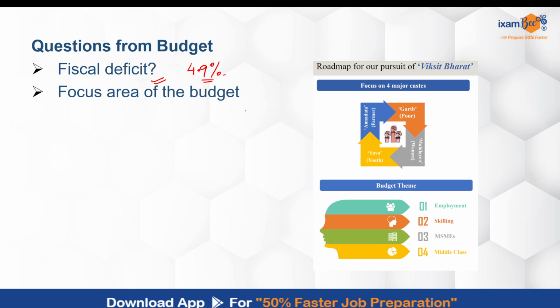Another simple question they asked was about a focus area of the budget. We are still looking at the options that were there. Either they were related to these, or to the 9 priorities that have been mentioned. If you have more clarity, you can write the type of options that came in the comments box.